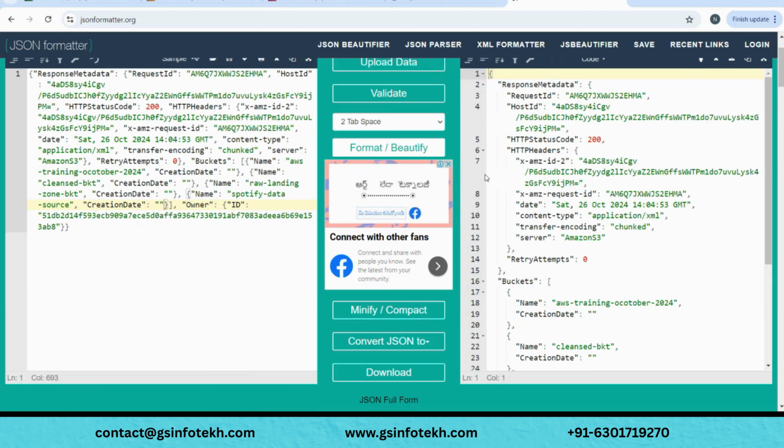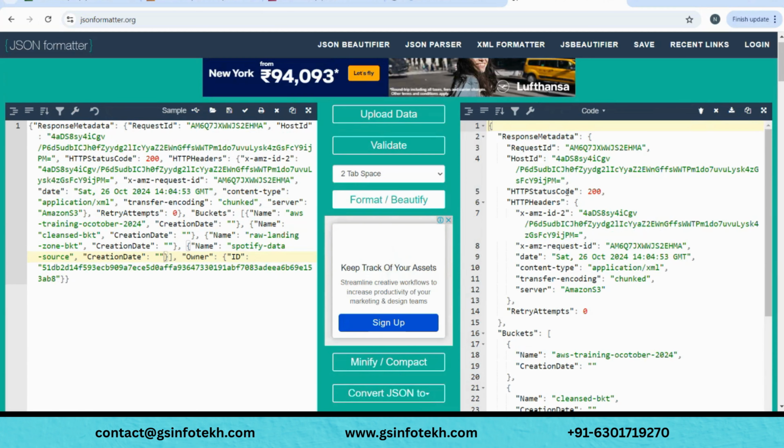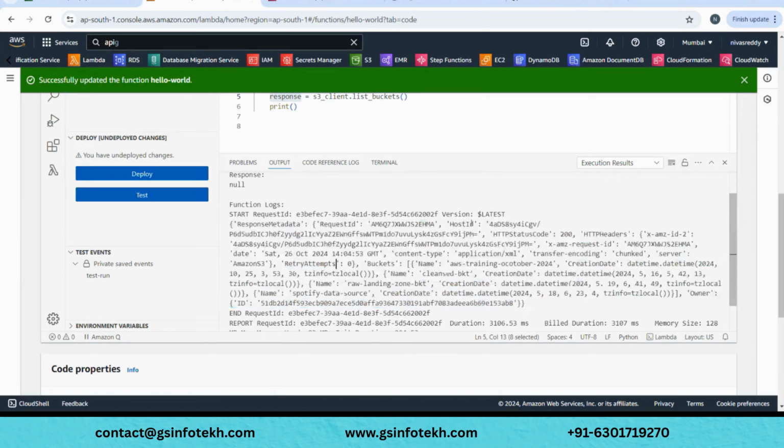Now you can see, it's a beautified version of it, and this is our response that got printed here.